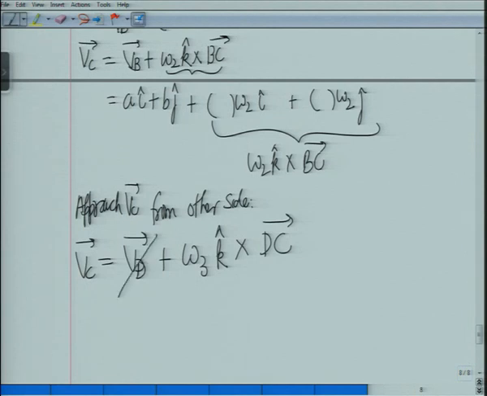Okay, VD is 0. Omega 3 k cross DC will give me something omega 3 i plus something omega 3 j.